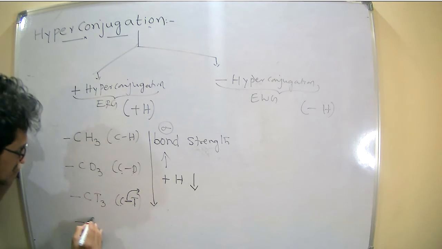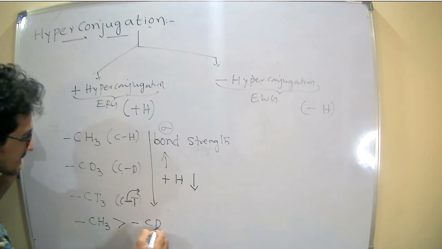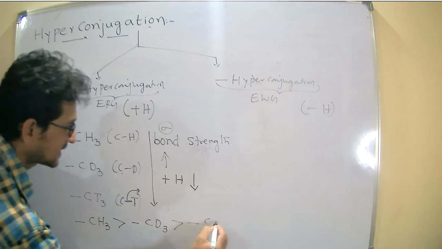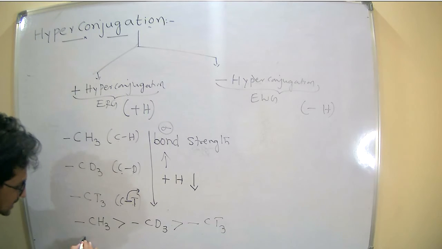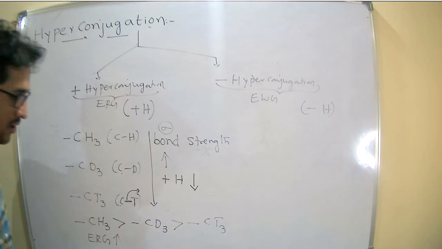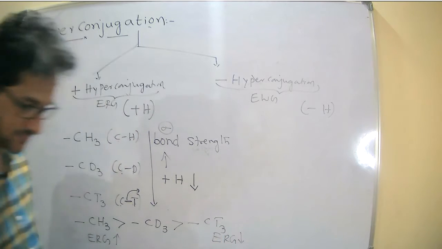Obviously, CH3 greater than CD3 greater than CT3, means a strong electron releasing group, weak electron releasing group.